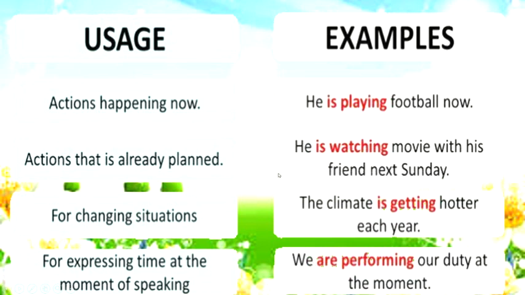Students, present continuous tense. Continuous itself means the things which are going on. Alright? So whenever you want to talk about your actions which you are doing at the time of speaking, then we have to use present continuous tense.